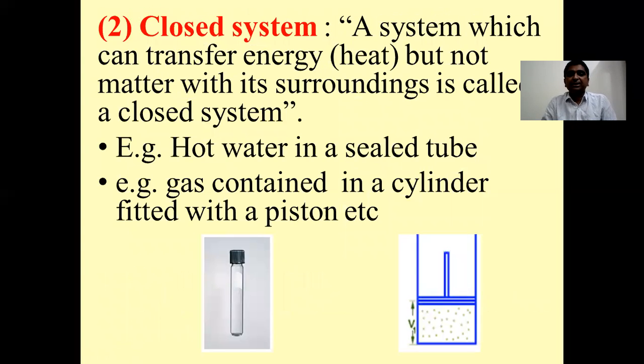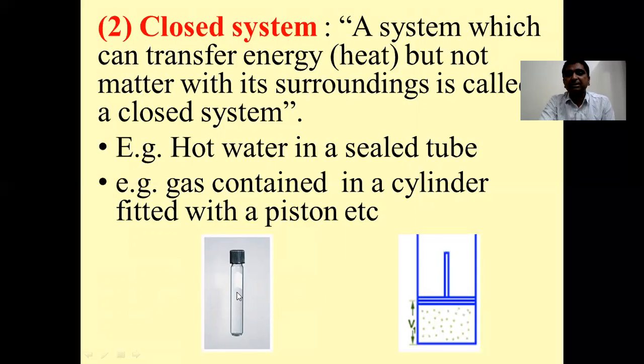Coming to the next definition, that is closed system. A system which can transfer or exchange energy but not matter with its surroundings is called a closed system. Now let us consider two examples in order to clarify this concept of closed system.